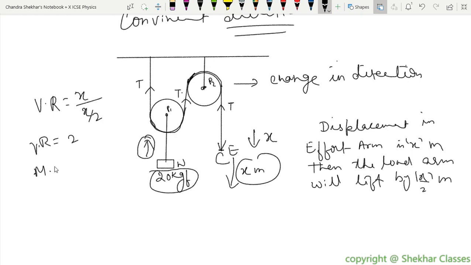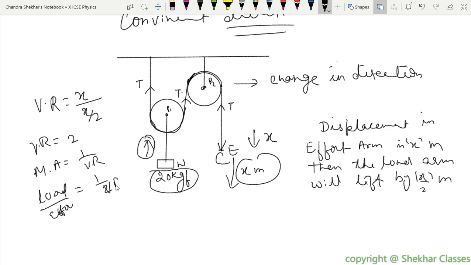Remember, what is mechanical advantage? Mechanical advantage is 1 upon VR, is it not? Yes, sir. And what is mechanical advantage? Load upon effort is equal to 1 upon VR, which is 1 upon 2. What is the load in this case?